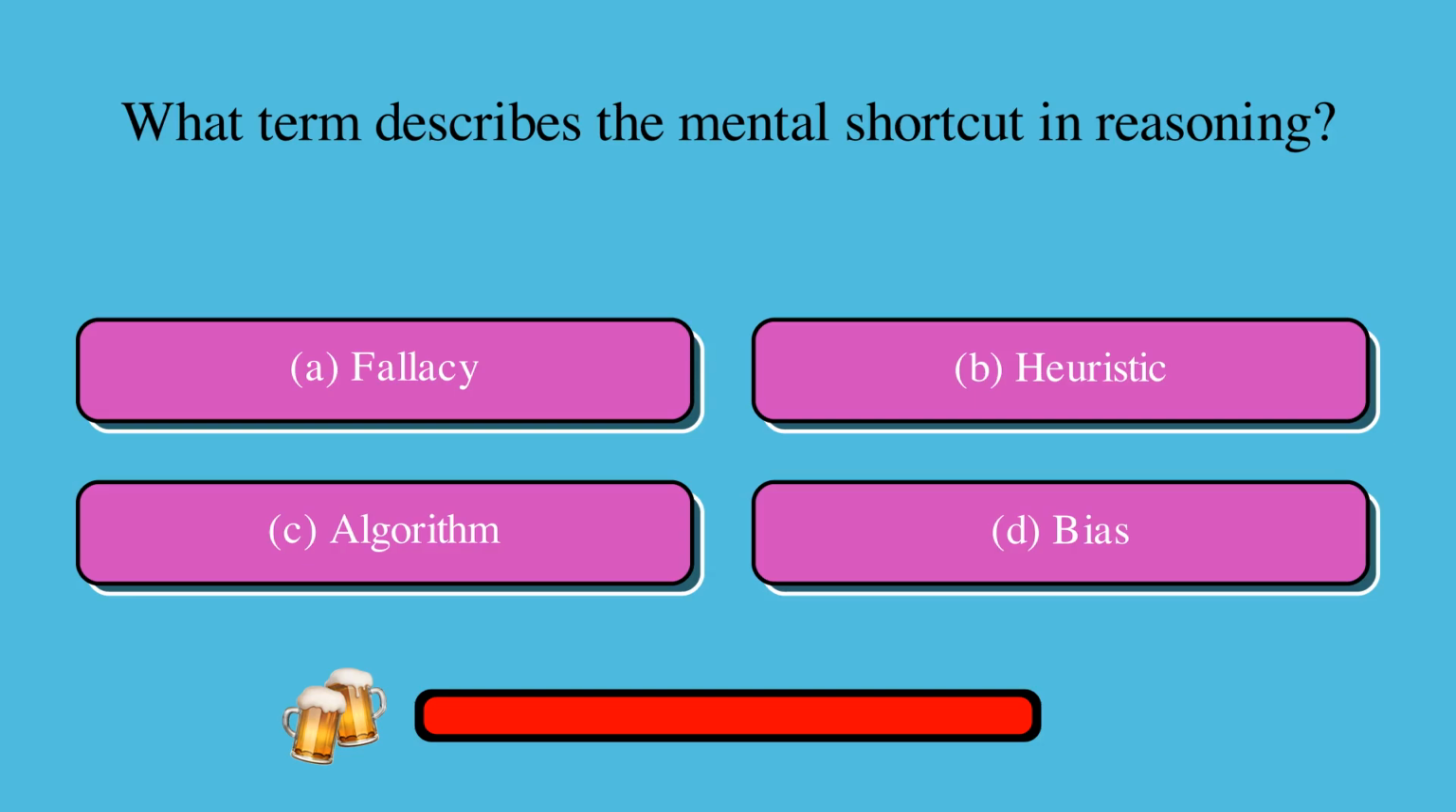What term describes the mental shortcut in reasoning? Is it A, fallacy, B, heuristic, C, algorithm, or D, bias? The correct answer is B, heuristic.